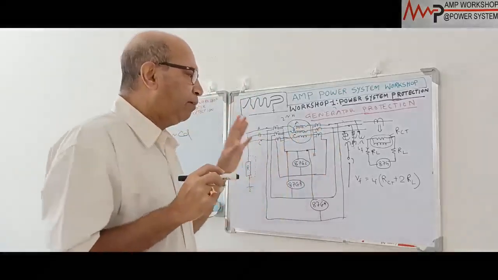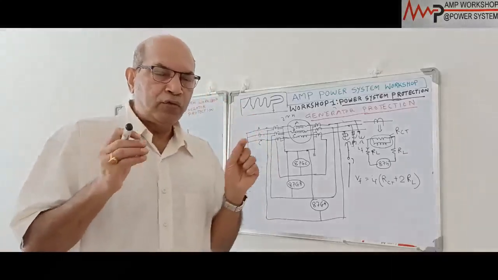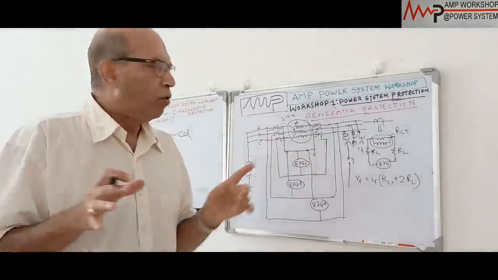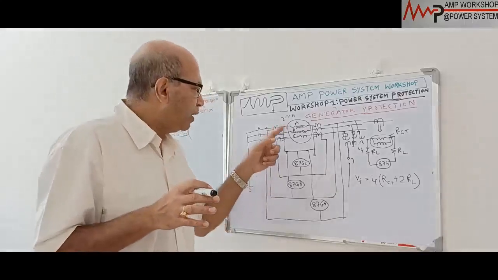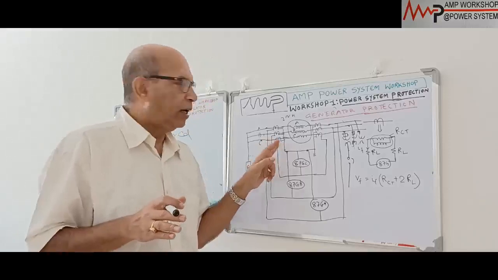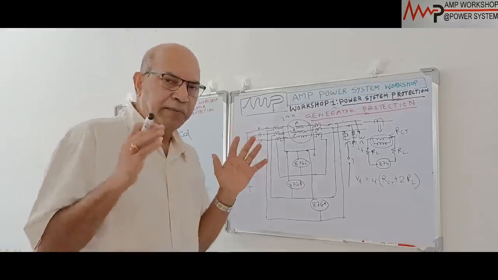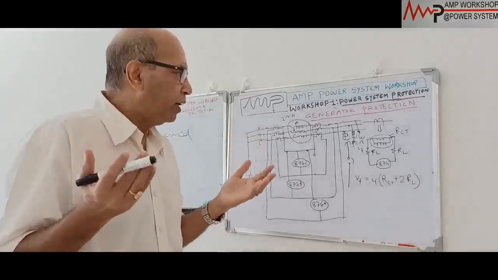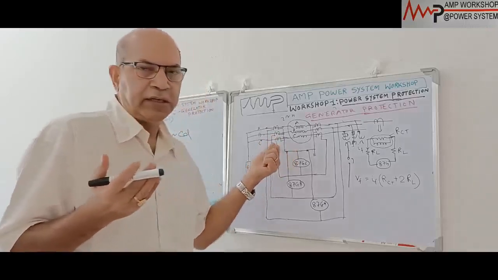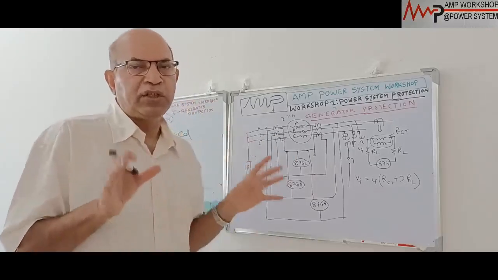We have to keep in mind, if we want to put differential protection for the phase fault of the stator, we need to take out all three neutral side leads as well as three phase side leads to the terminal box where we install the CTs. If we do not bring the neutral side inside the box, installation of the CT will be difficult, and it may not be possible to provide this type of phase fault differential protection. So when we are planning to protect against stator winding phase faults by differential protection, we have to tell the manufacturer of the generator that the neutral side terminals shall come to the neutral side terminal box where these three CTs will be mounted.